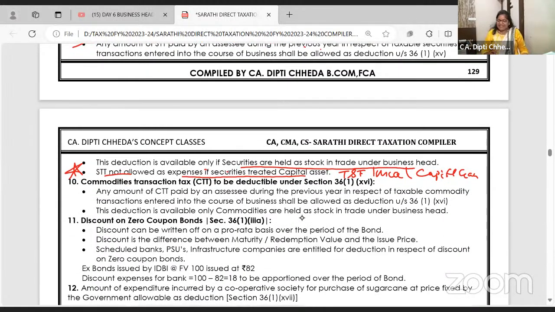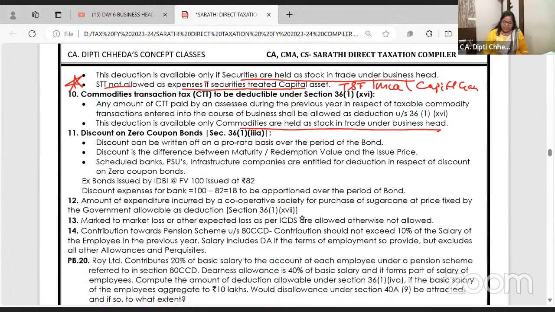Now, CTT, commodity transaction tax, which is paid on crude oil, gold, like this, some of the items. This is also allowed as business expenditure, provided you treat the commodity trading as stock in trade. You're buying and selling, then if you have paid CTT, it is allowed.